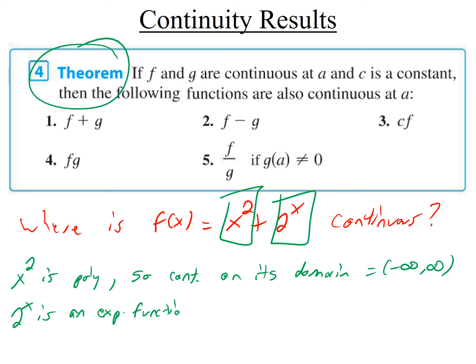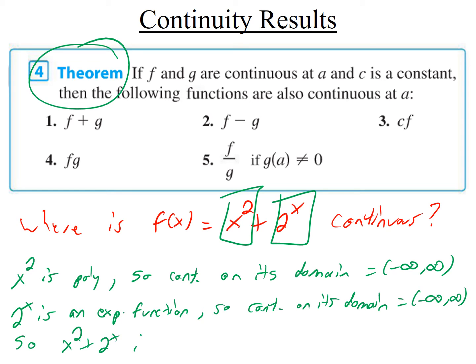So from the last slide, it's continuous on its domain, and the domain of 2 to the x is also all real numbers. So by this theorem, if you add them, this is continuous on -3 to infinity.